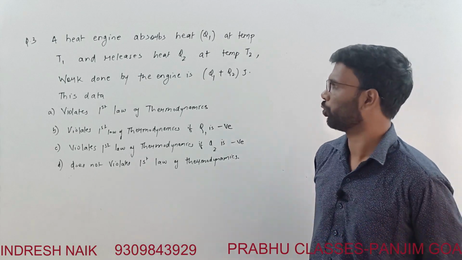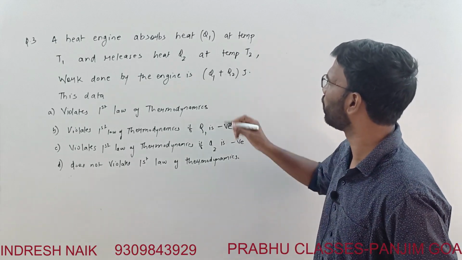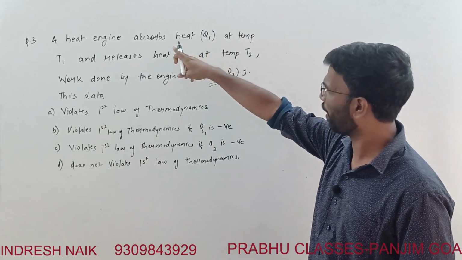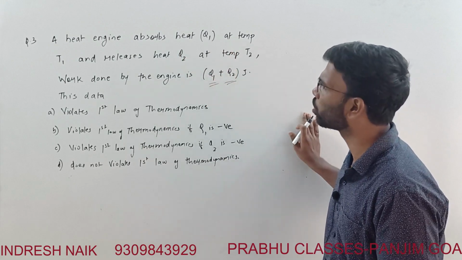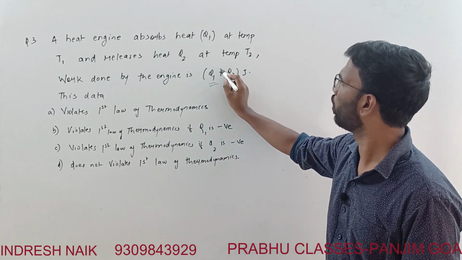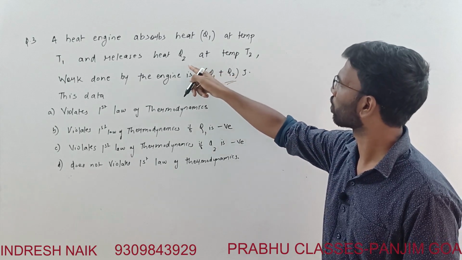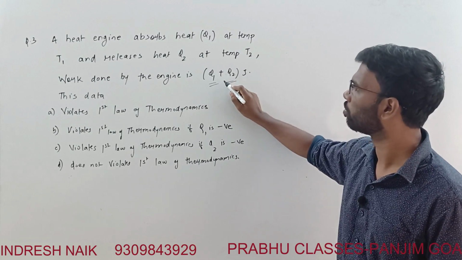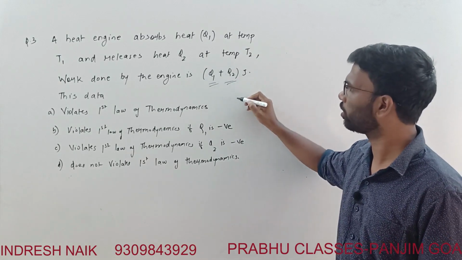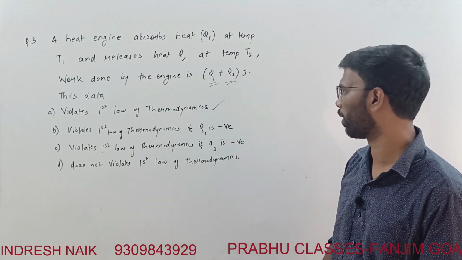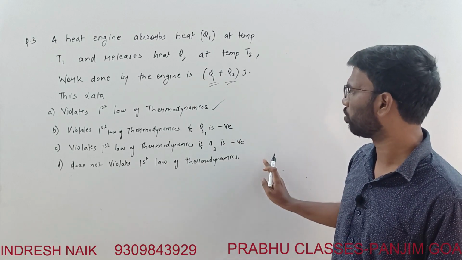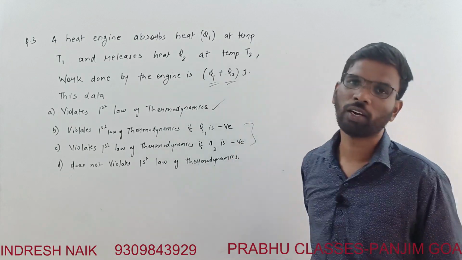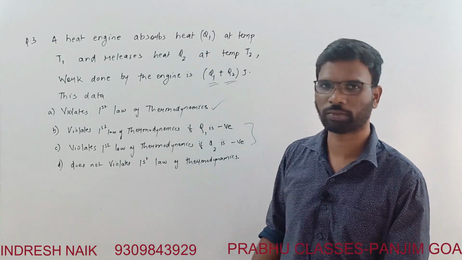See, the thing is very simple over here. They have given work done to be equal to Q1 plus Q2. Both are positive values, right? Q1 is the heat absorbed, so Q1 is positive, that is fine. But over here, releases heat Q2 means the sign of Q2 should be negative, right? So that's why this violates the first law of thermodynamics. Even without these conditions, it is violating the first law of thermodynamics.